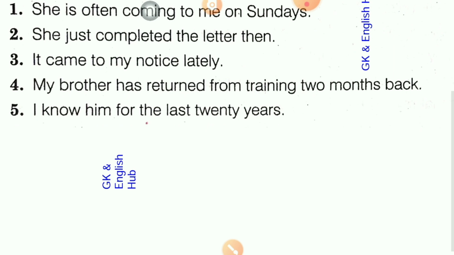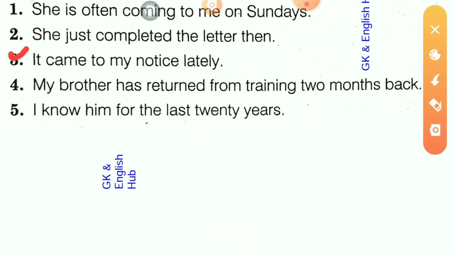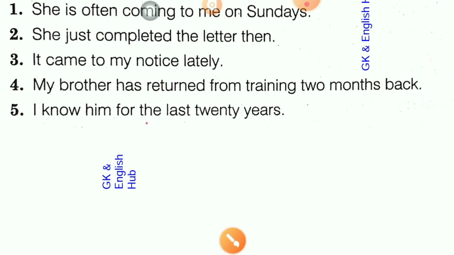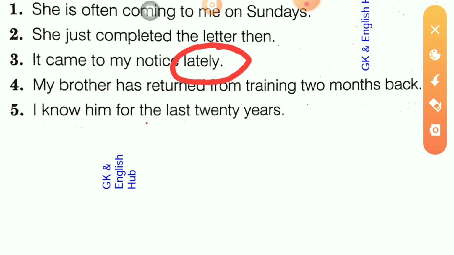These are the hints that tell you the sentence will be in present perfect tense. Now let's go to the next sentence, number 3: "It has came to my notice lately." In my previous question I have discussed this. Here "lately" denotes that this sentence will be in present perfect tense.